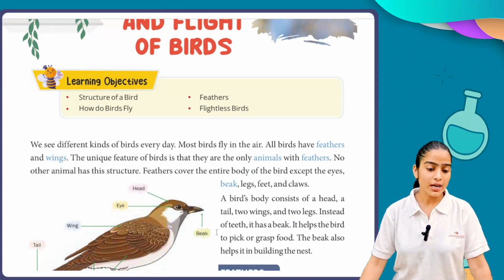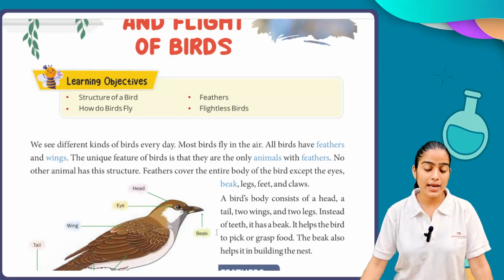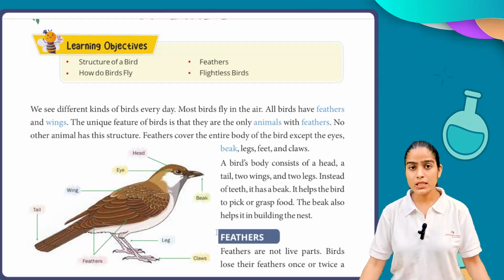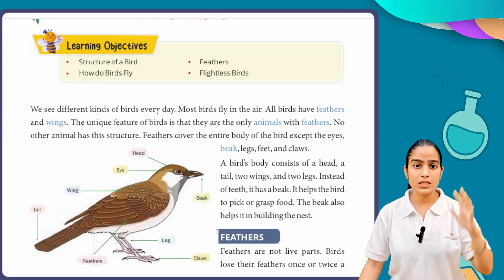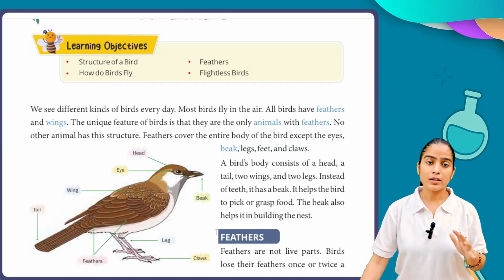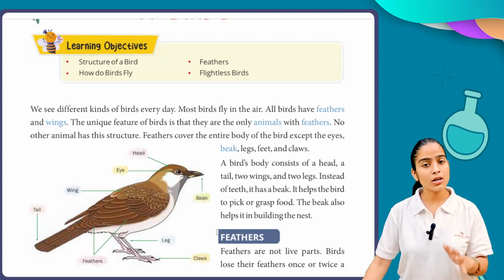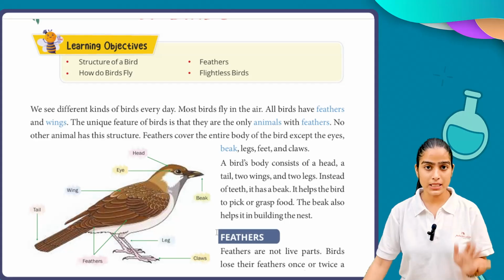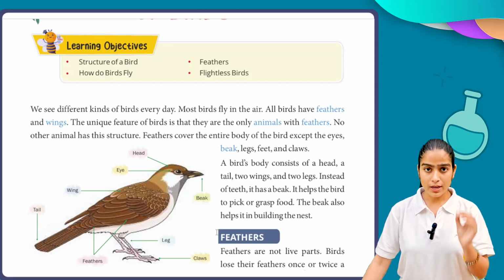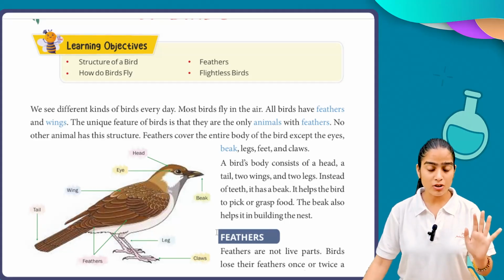So we see different kinds of birds every day. Most birds fly in the air. All birds have feathers and wings. What we have seen in all the birds we see every day is that all kinds of birds have feathers and wings, and because of those feathers and wings they can fly. This is our general observation.